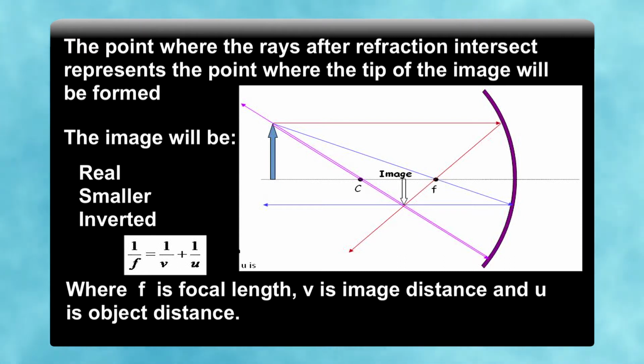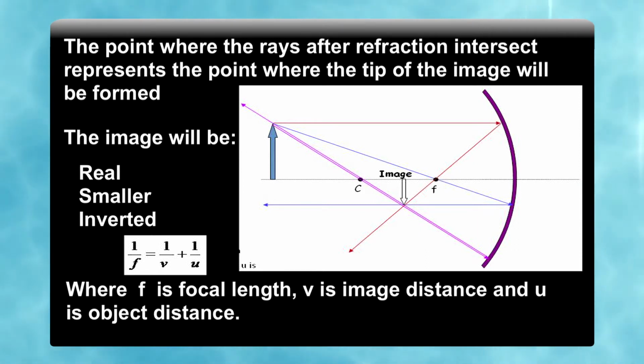Now, we will ask why it happens so. At the point of reflection, it again obeys the laws of reflection. When you draw a normal, you will find that i is equal to r. When these rays intersect, we will find the image. So, an erect object has an inverted image in the case of a concave mirror. The image will be real, smaller than the object and inverted.